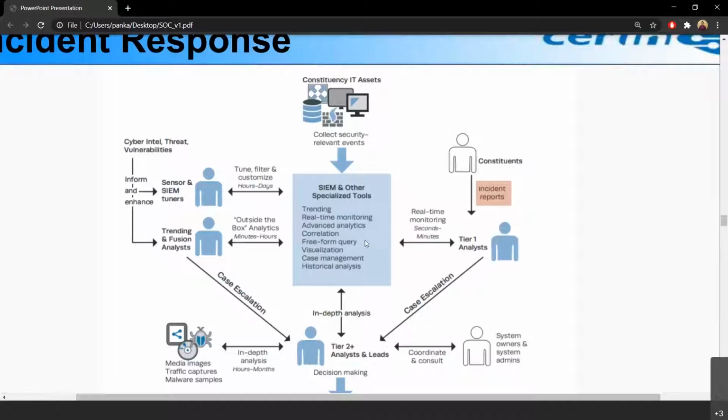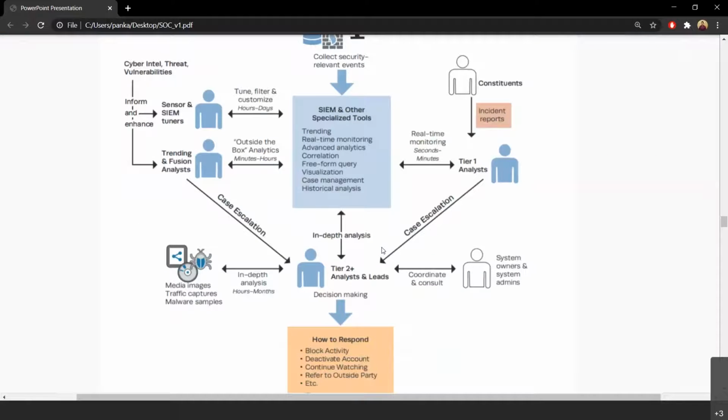Then, if need be, there is case escalation. The level 1 security analyst escalates the case to level 2 and maybe to level 3 also, depending on the case. These L2 or L3 analysts then take a decision. For example, suppose some IP is continuously scanning. What needs to be done for those IPs? We need to block them.